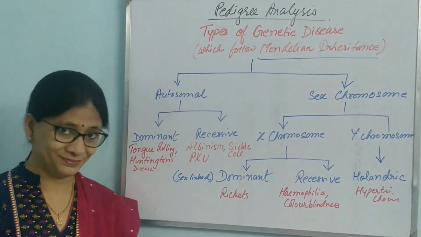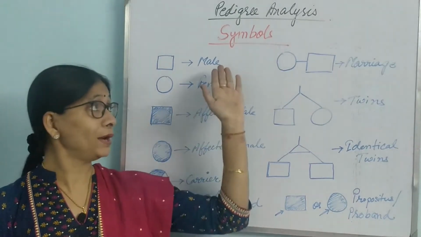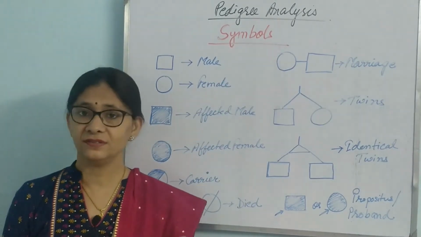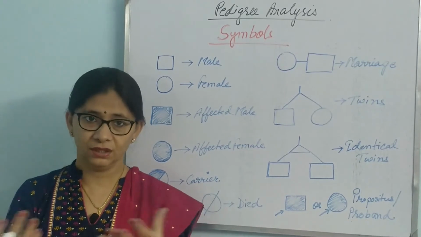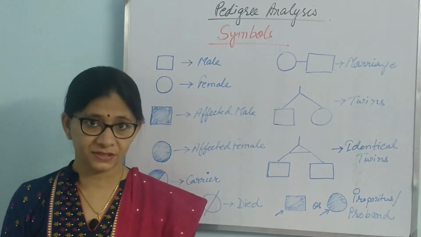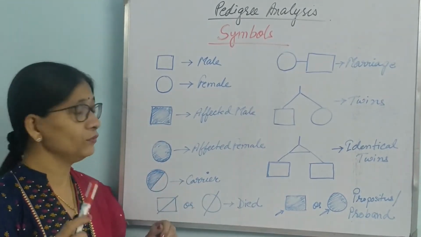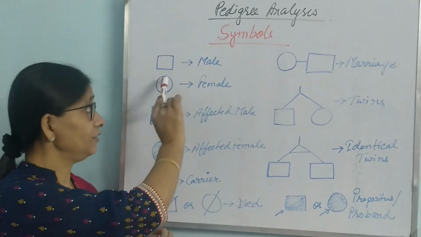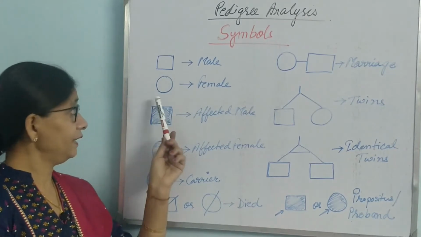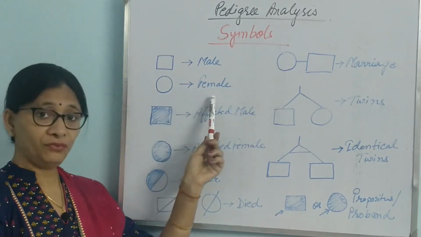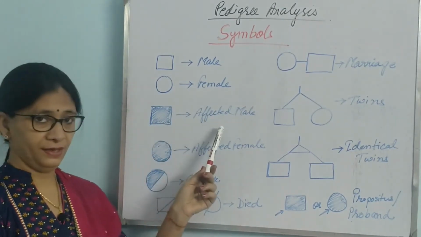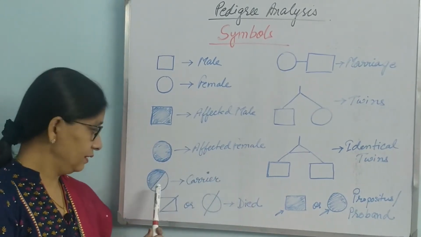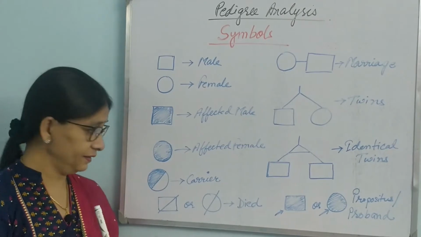The second requirement that we need is to know the symbols, because pedigree analysis is just a combination of symbols, isn't it? So let us try to understand what the symbols mean. Clear square means male, clear circle means female, shaded square is affected male, shaded circle is affected female, and half-shaded circle is carrier.